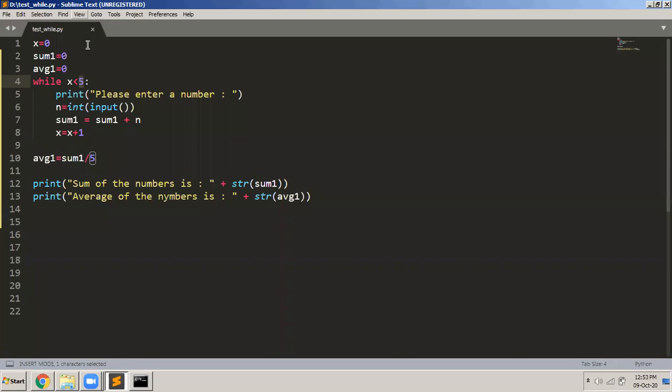Now this program is reading exactly 5 numbers, but I don't want to do that. I want to read any number of numbers, 3, 4, 5, 10, and find the average of those numbers. And I want to give the option to the user to stop entering the numbers. How to give it? I tell the user to keep entering the numbers and then stop.